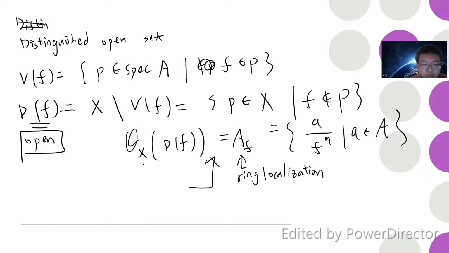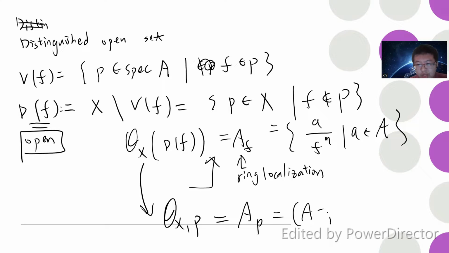And you can also show that this will give you the stalks. If you start from some point, you have the distinguished open set, and then you define a ring, and you can prove the stalk is just A_P. A_P is the localization at the prime ideal, basically A minus P inverse localized at A. I will also prove this link.